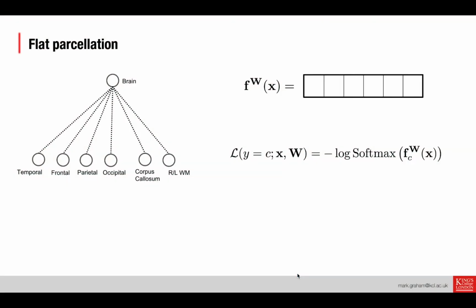So onto the methods, and again we'll use this toy tree to demonstrate. If we start just with flat parcellation, if we have 6 leaf nodes in our tree here, we might have a network with weights W that's input dependent that predicts for this voxel 6 outputs, so these are the logits for that voxel, and we might optimize the weights of the network by maximizing the cross entropy between the logits and the ground truth label encoded by this C here, or the negative log softmax of the logits.